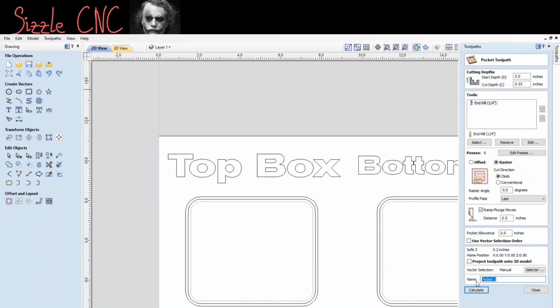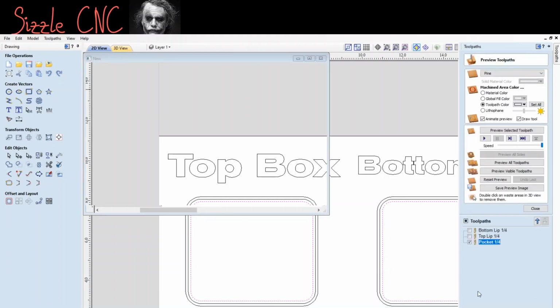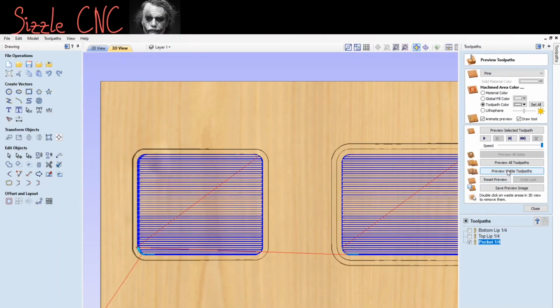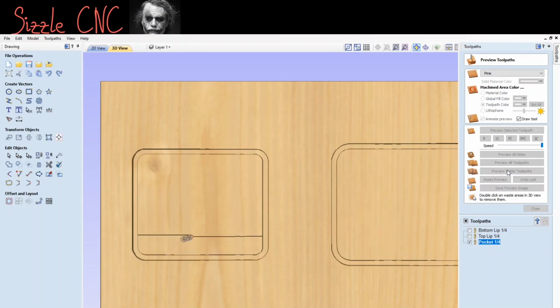And then we're going to label this pocket. That also is going to be a 1/4 inch. So it should be a fairly easy cut since it's going to be using a 1/4 inch end mill for all the cuts. Okay, calculate. Preview visible toolpath.